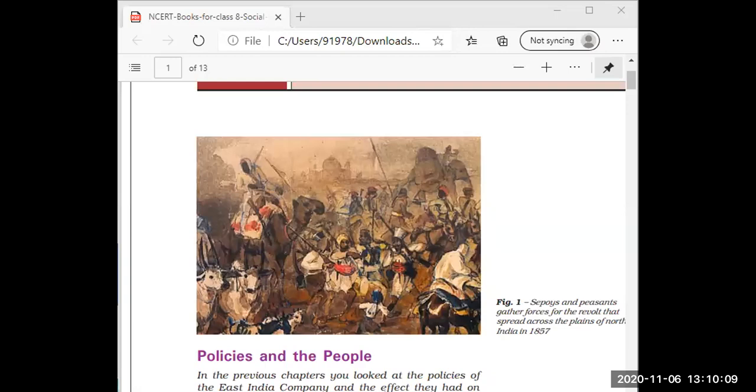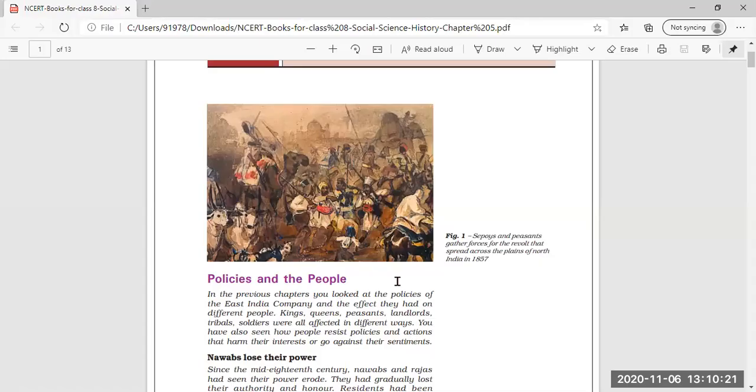In this class we have already learned how the Britishers came to India just with the aim of trade, but slowly they started to have control over different territories of India, and they started making the local nawabs and all come under their control.